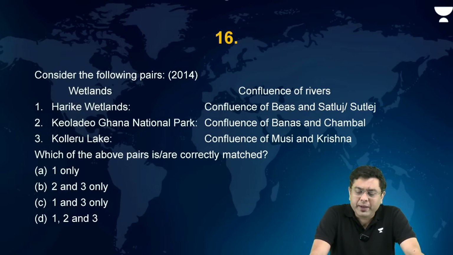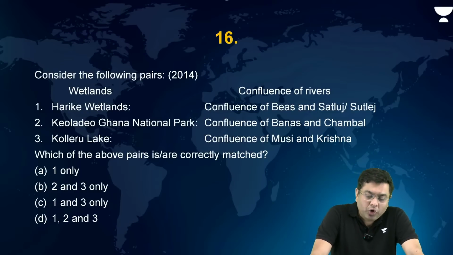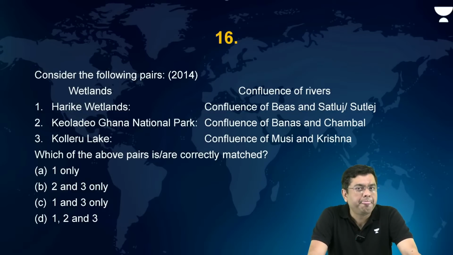Now consider the following pairs in terms of the wetlands and also where they are present in terms of the confluence of the rivers. Harike wetland, confluence of Beas and Satluj. Keoladeo Ghana National Park, confluence of Banas and Chambal. Koleru, confluence of Musi and Krishna.